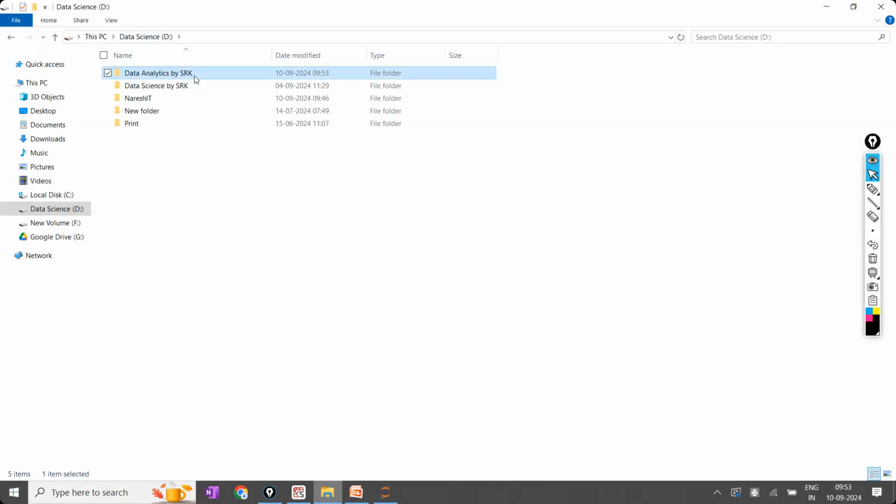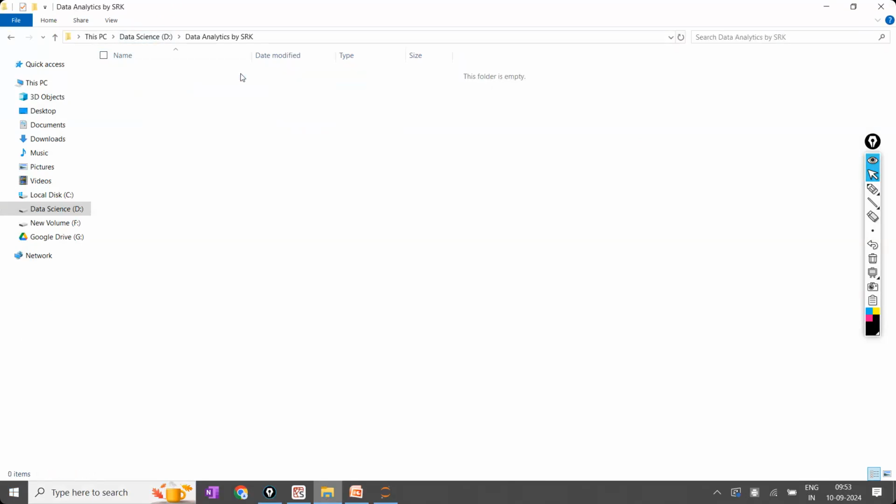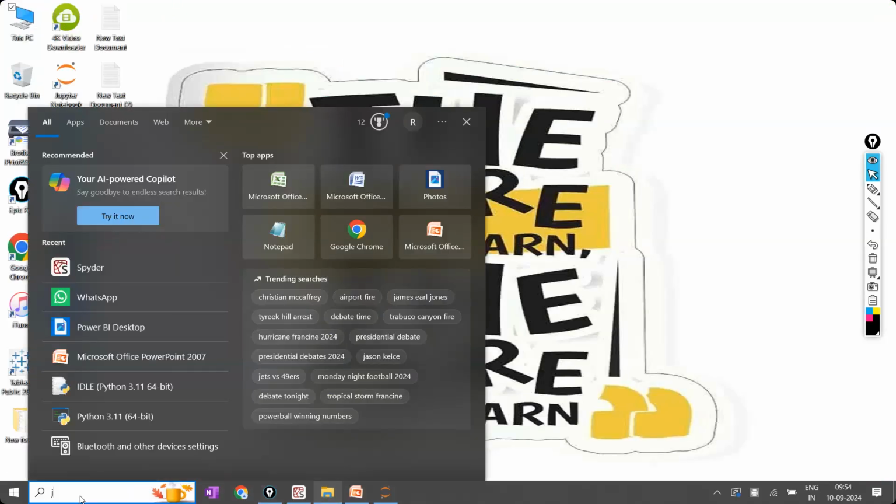Now, this folder, what I have written, this is the path. I'm going to copy the path. D, Data Analytics by SRK means all my Jupyter notebooks have to be stored here only. Every Jupyter notebook will be stored in this only. All the Jupyter notebooks that I'm discussing with you will be in this folder only. Right? Now for that, first I'll type here Jupyter notebook.